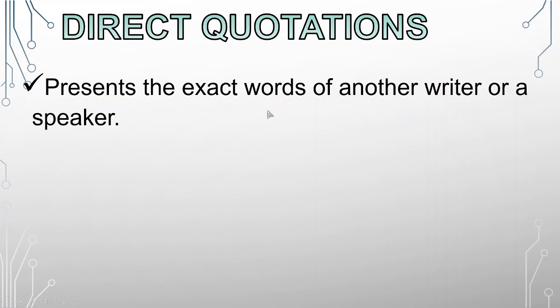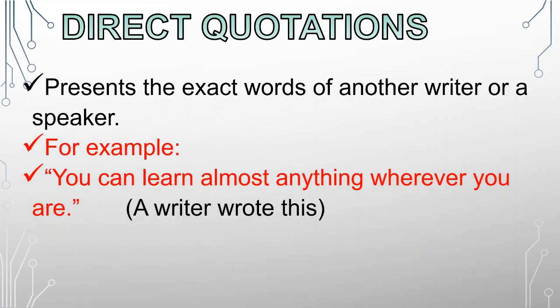When you say exact words, these are words written by a writer, and it can be words spoken by a speaker. For example, you were reading a book and it was written there, "You can learn almost anything wherever you are." This is written in a book, example only. So a writer wrote this. This is an example of a direct quotation. These are exact words coming from the writer.